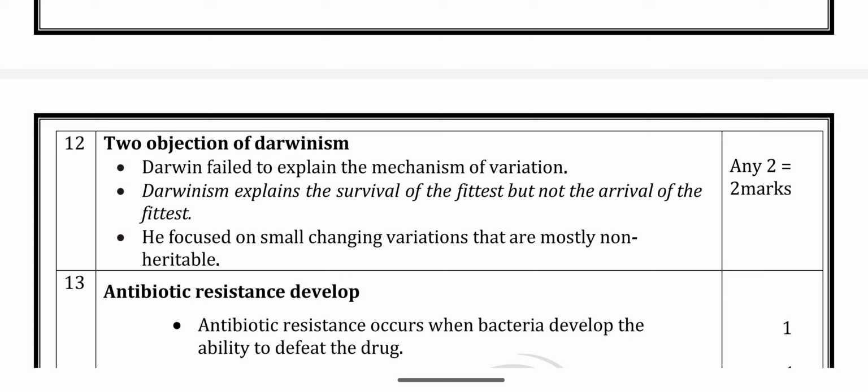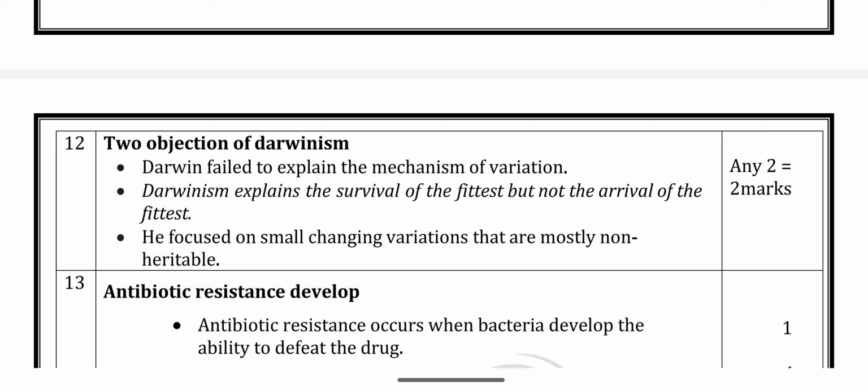We have to write any 2 objections, for 2 marks. Darwin failed to explain the mechanism of variation. Yes, Darwin explained natural selection, over exploitation, survival of the fittest. Darwin explained many mechanisms, but failed to explain the variation of the animals.